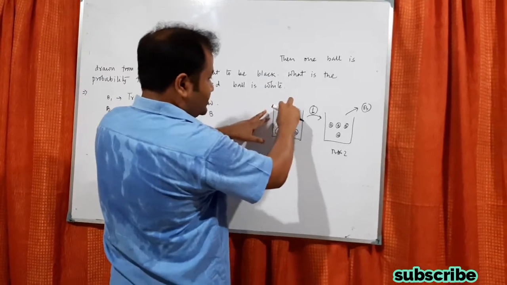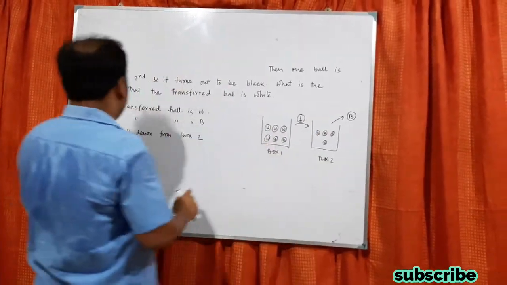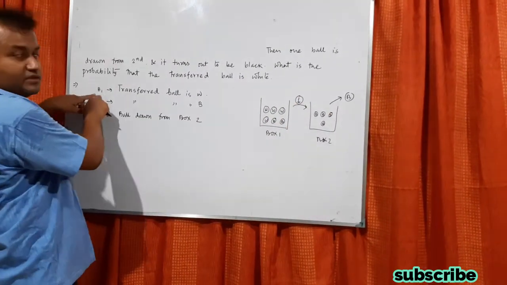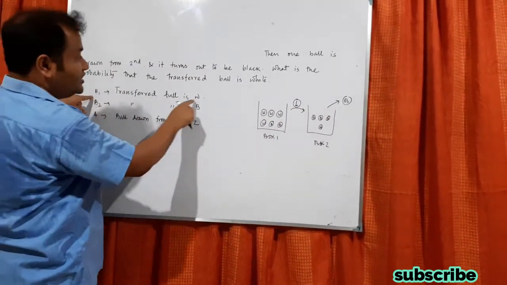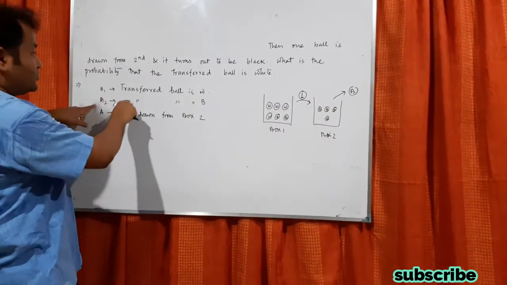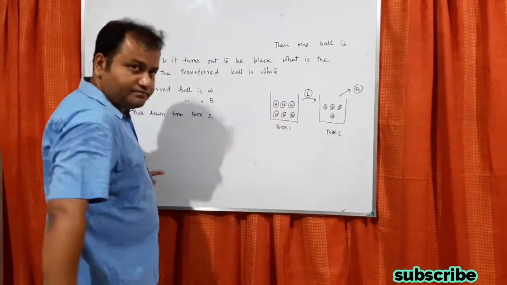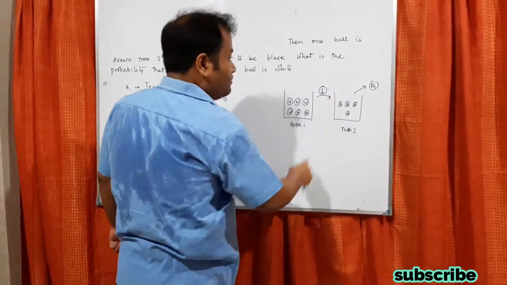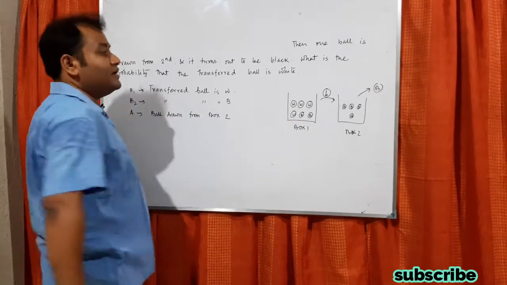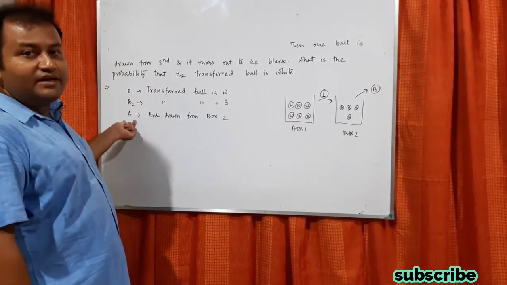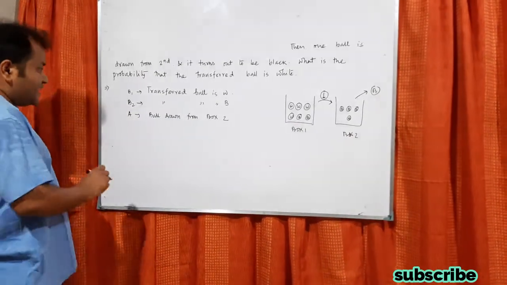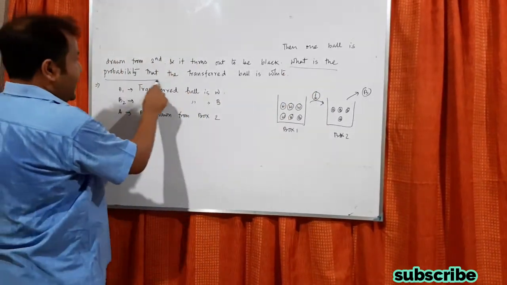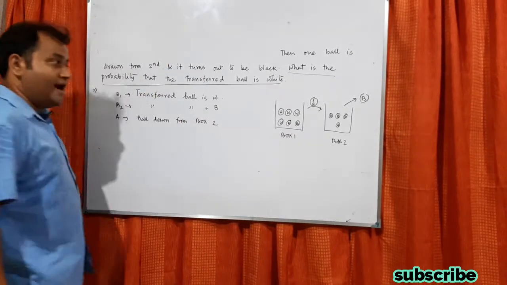One is that one ball is transferred from this box to this one. That may be a white ball or a black ball. So B1 is the transferred ball is white, and B2 is the transferred ball is black. Another event is that we pick a ball from box 2 that turns out to be black. That event is denoted by A. So basically what you have to find is the probability that the transferred ball is white.